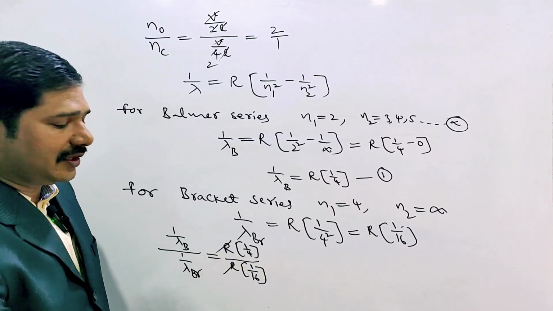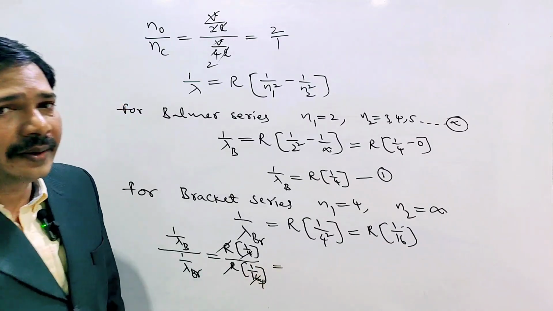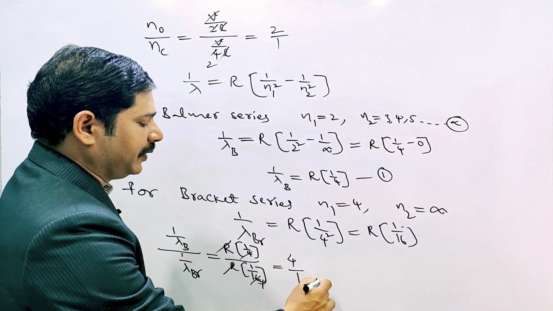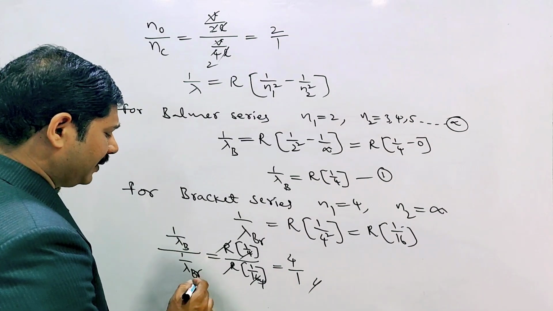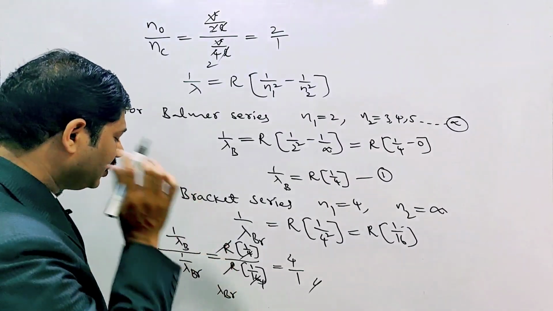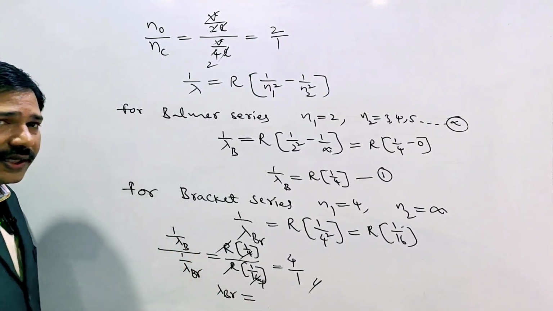R gets cancelled. 4 ones are 4, 4 fours are 16. This 4 in the denominator we can send to the numerator. So it is 4 by 1. Therefore the Brackett series goes to the numerator and the Balmer series to the denominator.